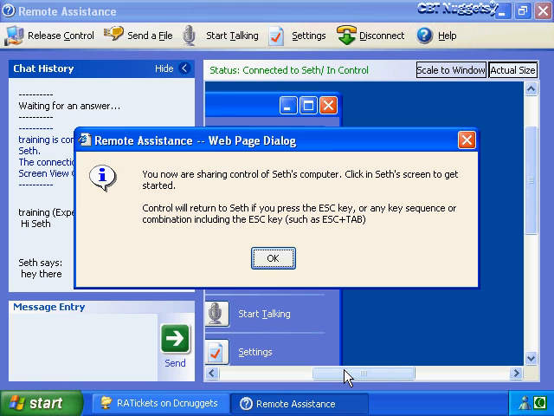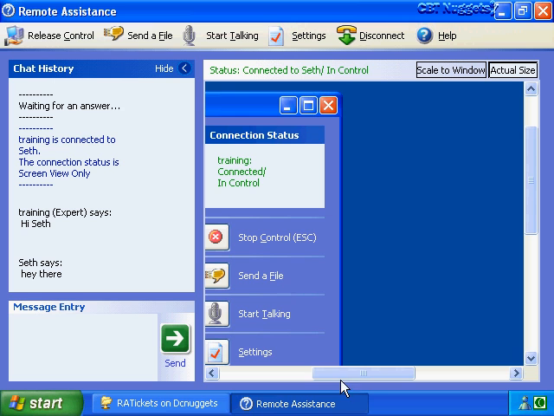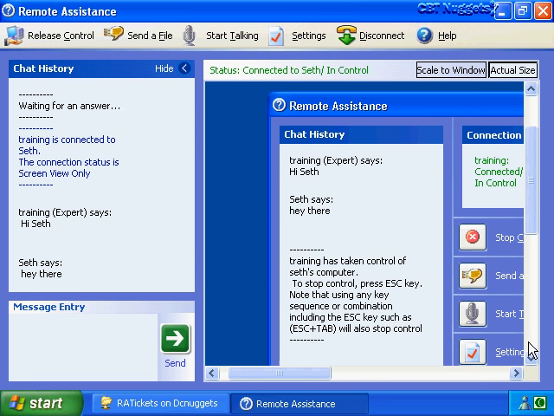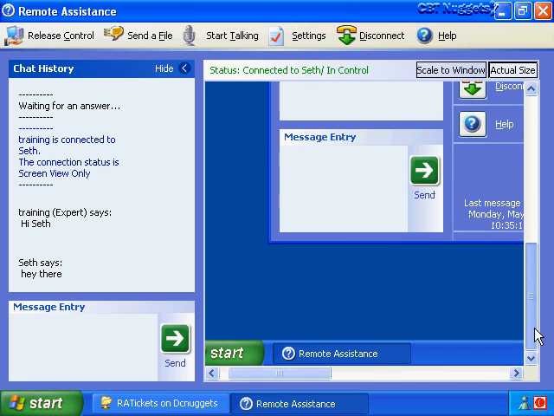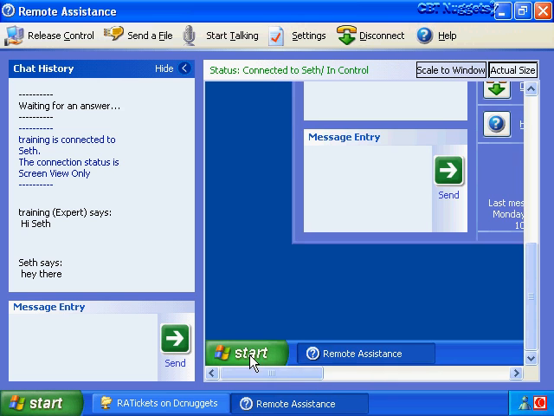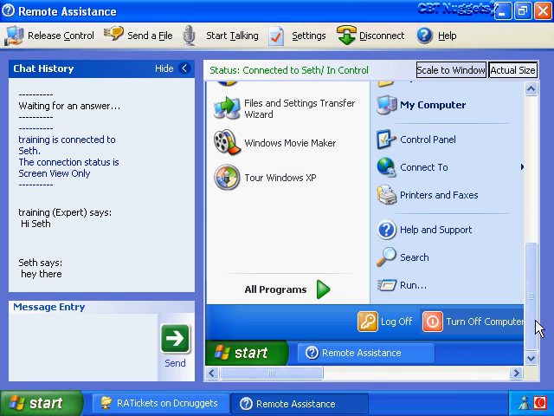I'm always going to maintain control of the session. So the novice at any point can press the Escape key to release control and switch to the screen view only mode. That's fine, not a problem. And now when we scroll down to the Start menu, we should be able to click on that and have it respond, and indeed we can.